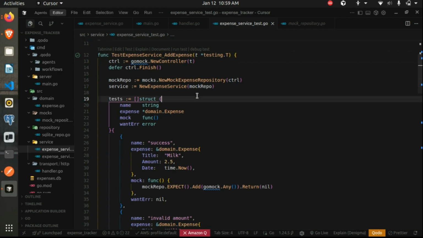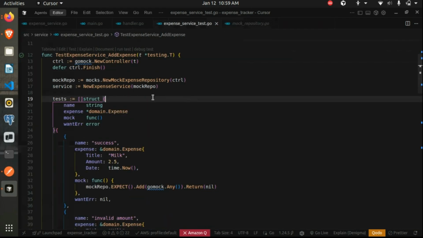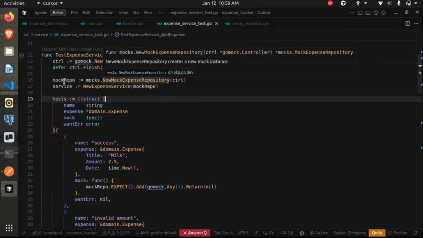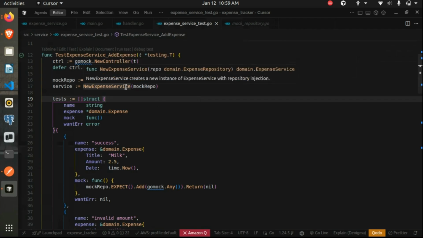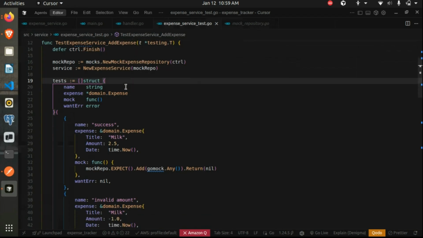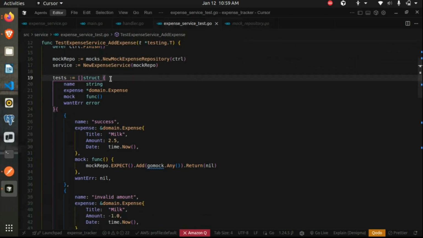Before writing any test case, we initialize all the mocks which we want. Since this is a test case for the service layer functions, we need the mock for our repository layer. So we created an object for our repo layer and then passed it as a dependency to a service layer function. And this is a convention which we use.